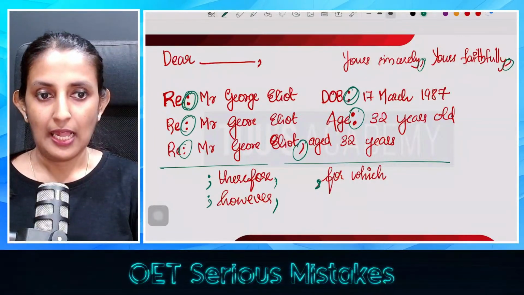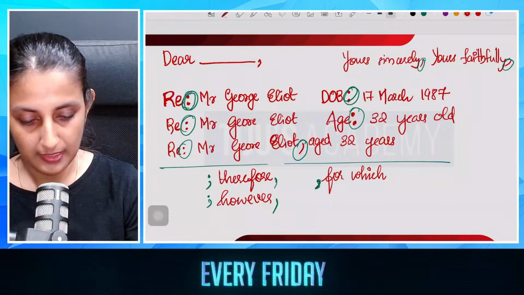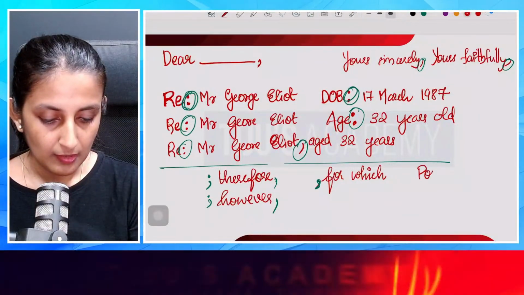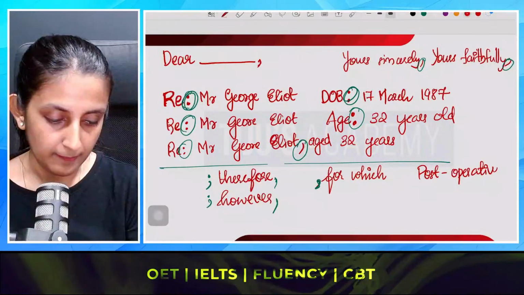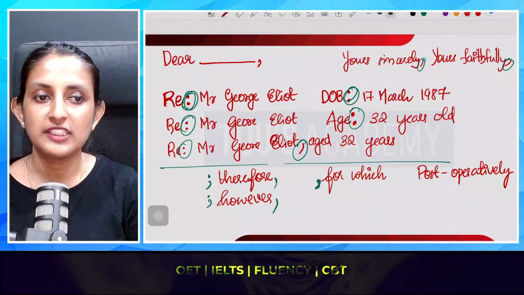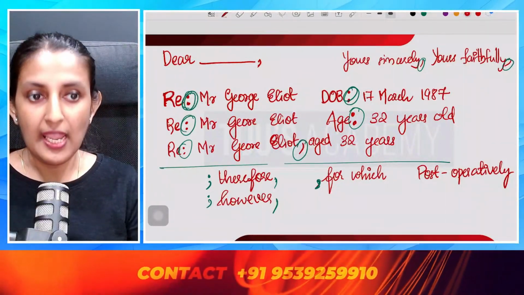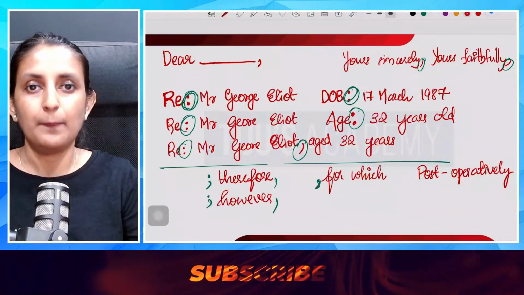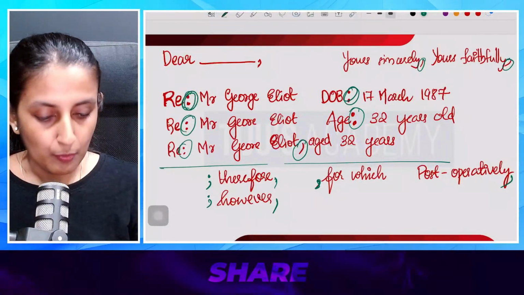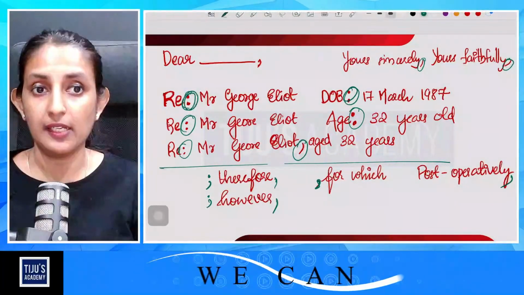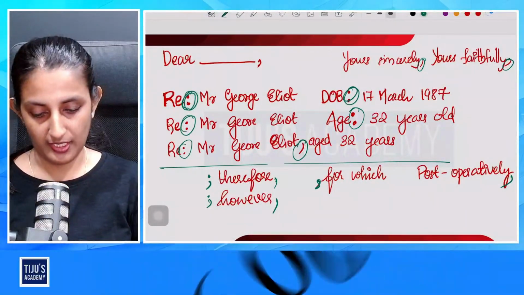Okay, and another word that we very commonly use in OET writing is words such as post-operatively. The word post-operatively is a hyphenated word, and if you are using post-operatively in the beginning of a sentence, you have to put a comma right after that. If post-operatively is used in the beginning of a big sentence, what should you use after it? A comma.